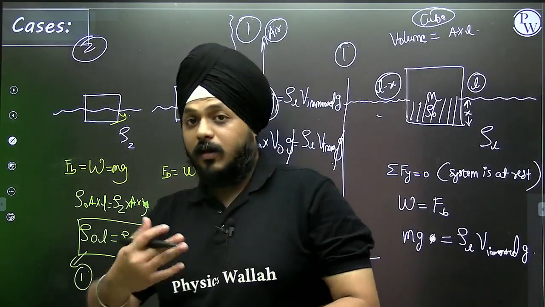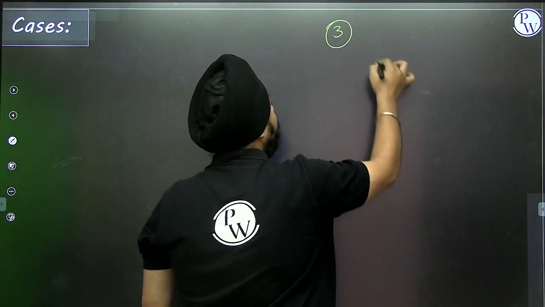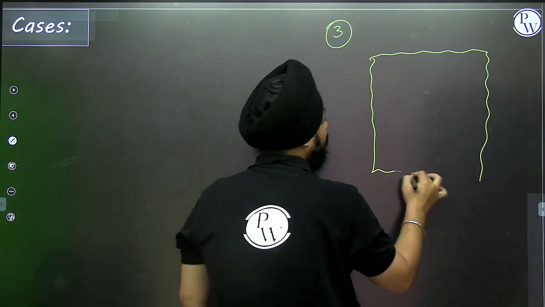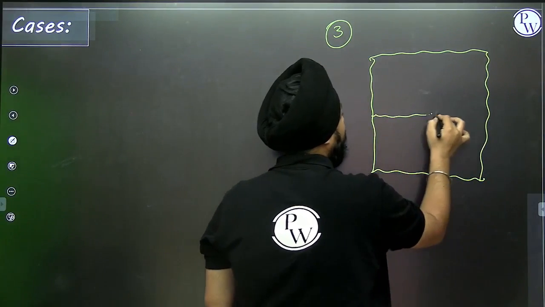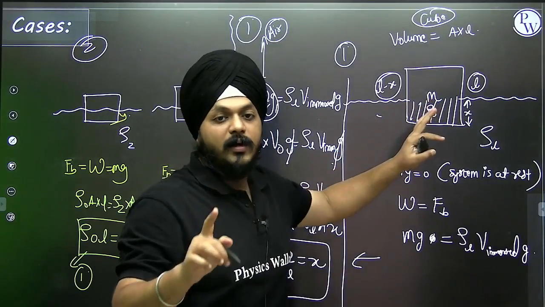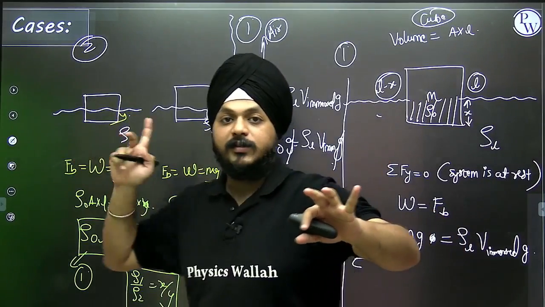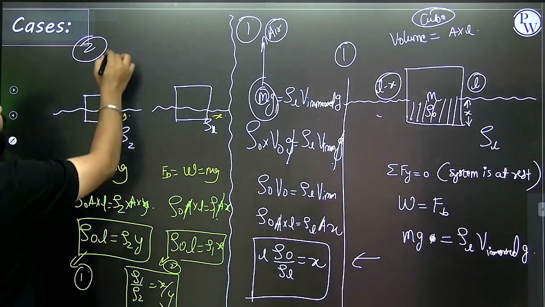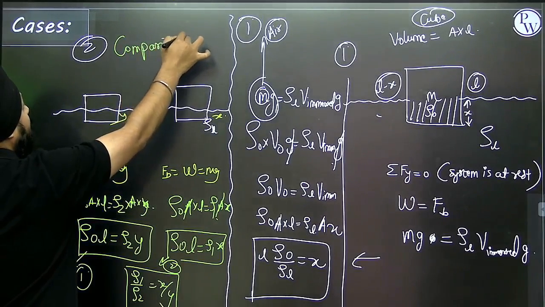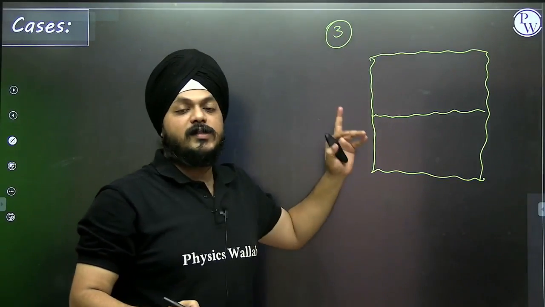Now let's move on to the third case. Suppose there is only one container, the same container. In the previous cases, first of all, we saw the case of only a single fluid. After that, we moved on to the comparison between the two fluids, the comparison of the buoyant force. Now we are moving forward to the third case in which there is only one container.